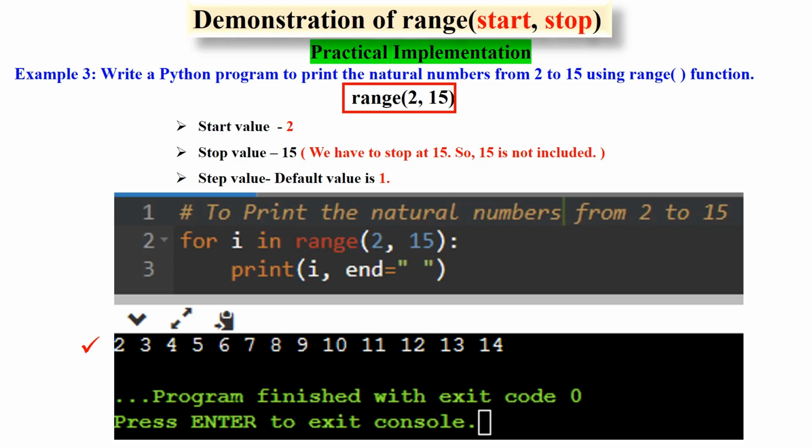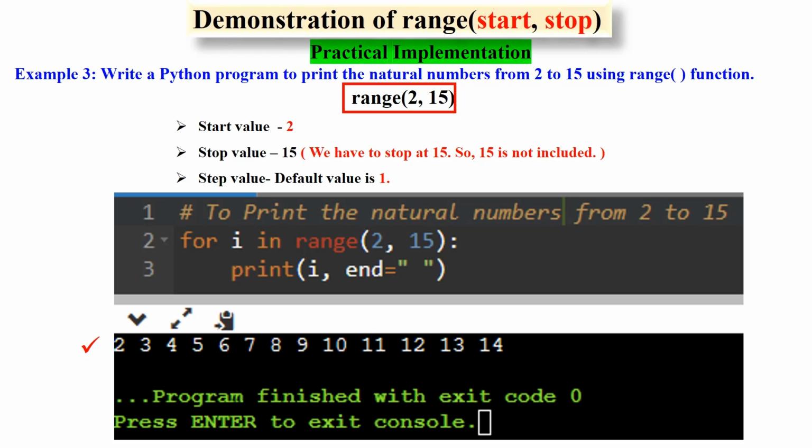In this Python code, the for loop is used to iterate over the values in the range from 2 to 14. The loop variable i takes on the values from 2 up to 14, not including 15, as it stops at 15. Range 2, 15 creates a sequence of numbers starting from 2 and ending at 14. The second argument is exclusive, so it stops at 14.